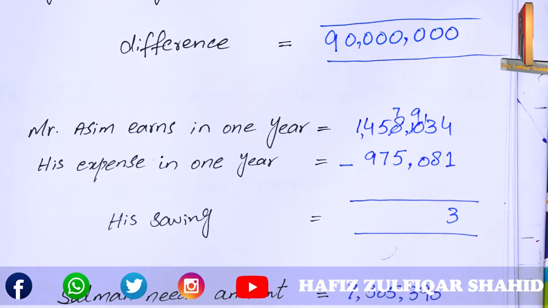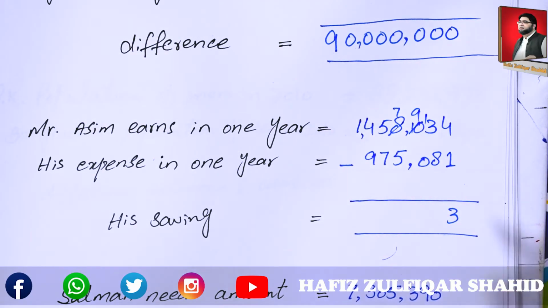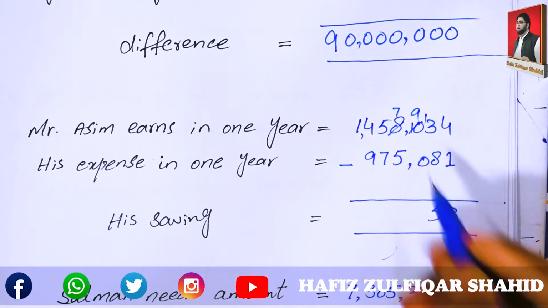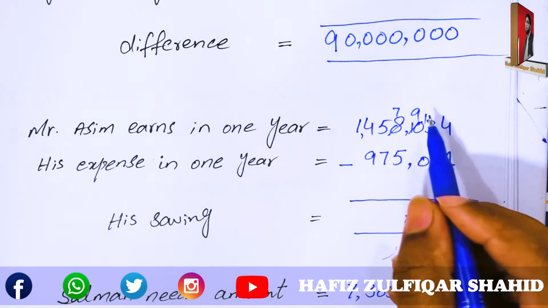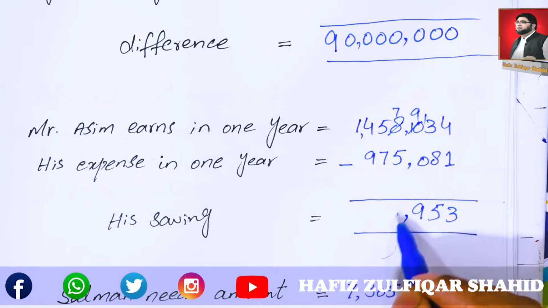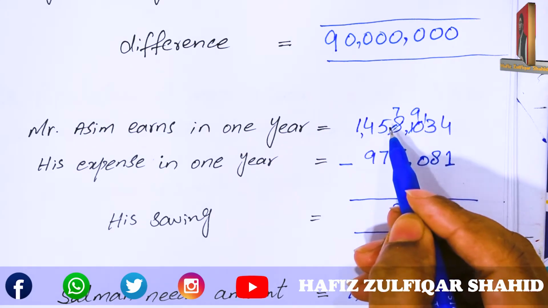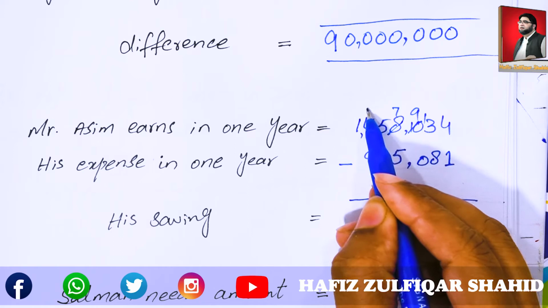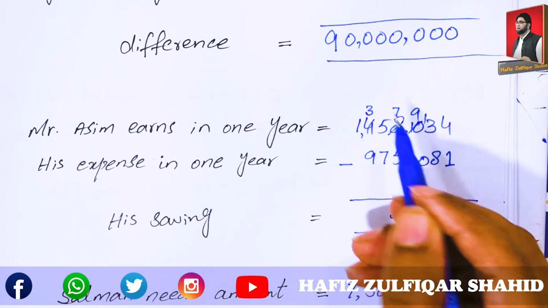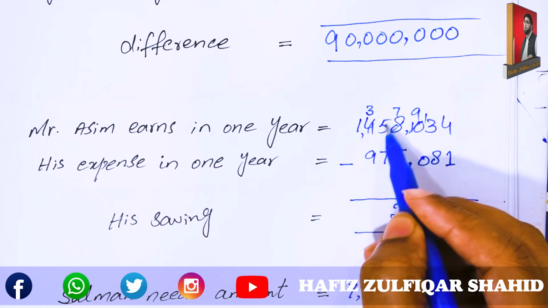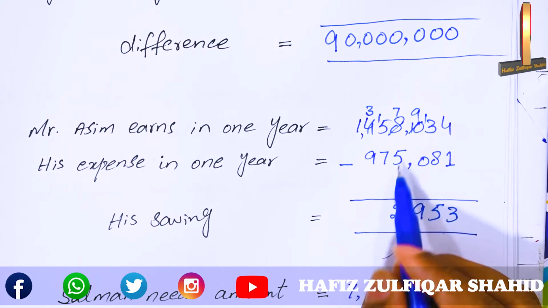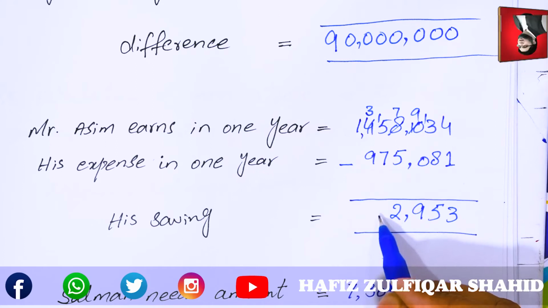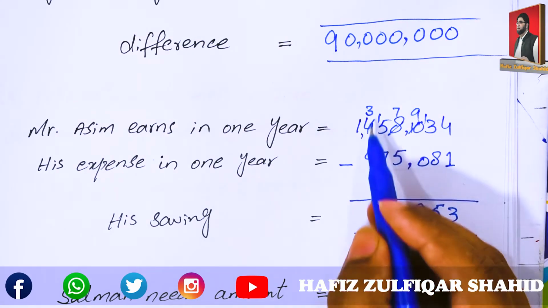Subtract 8 from 13. Zero from 9, you will get 9. 5 from 7, you have 2 in the answer. Now decrease the value of 4 to 3, increase the value of 5 to 15, subtract 7 from 15, you will get 8.